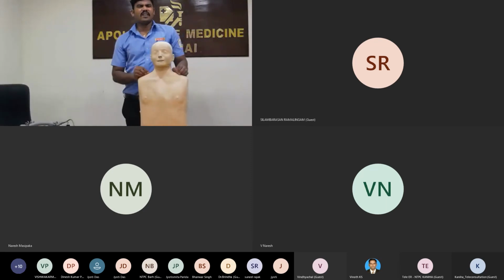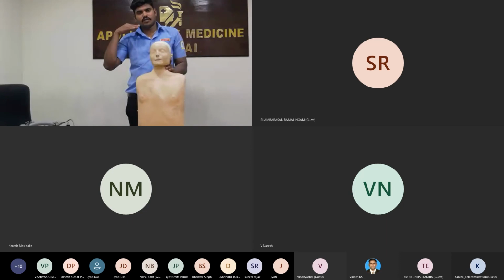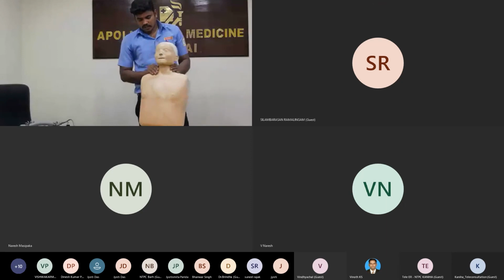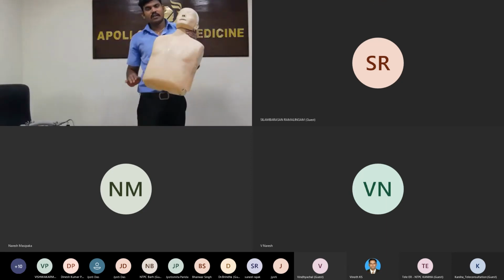You know that. Any foreign body or food particle blocks the trachea. So at that time the patient can't breathe. The patient will go into pulmonary arrest, then go into cardiac arrest. Okay. So this type is also one more major cause.